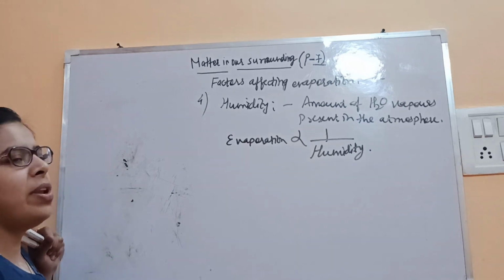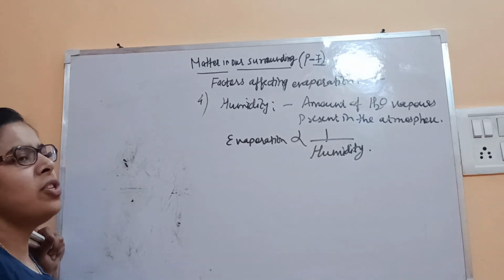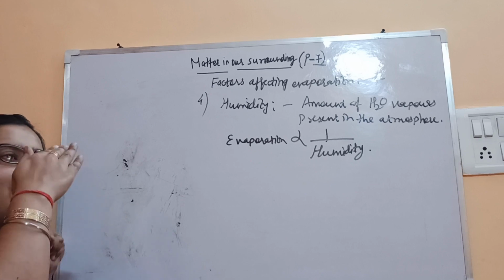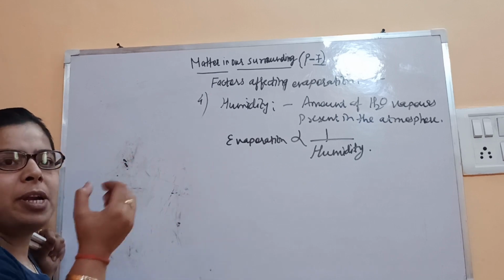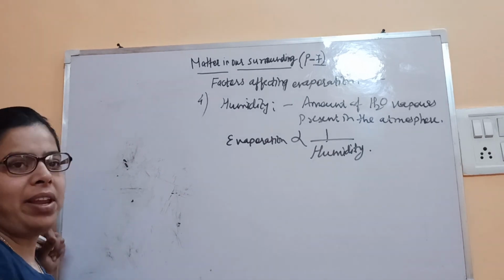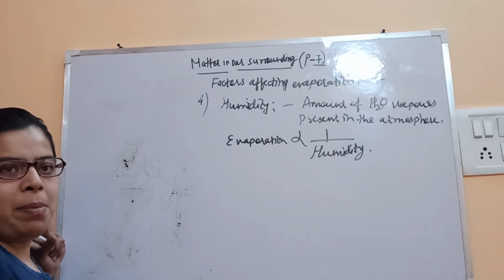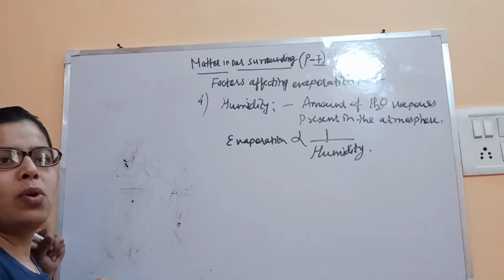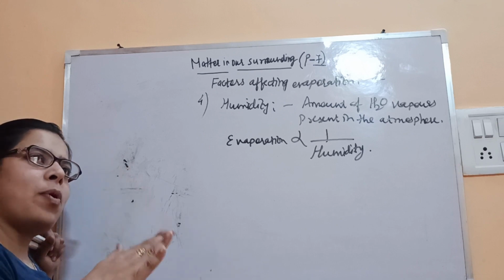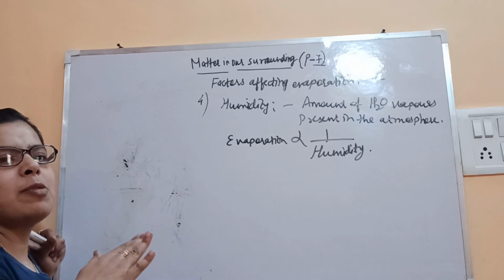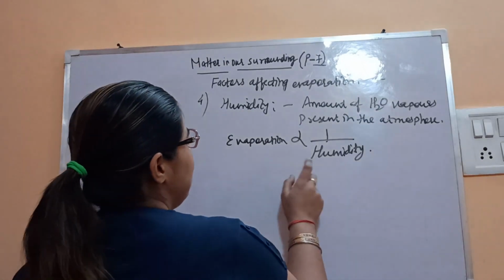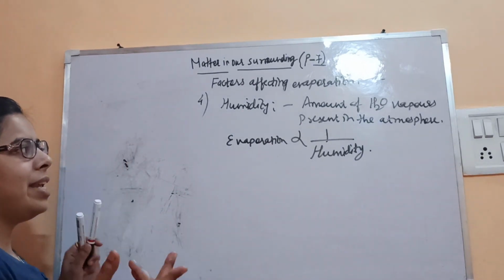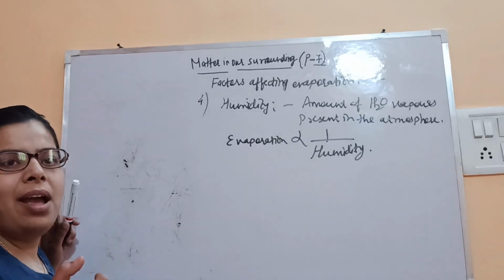So in that case, evaporation will be less, because evaporation is the change of the liquid into its vapor form. That vapor will not be accepted by the atmosphere because it already has a sufficient amount. So the process will take place at a very slower rate. So evaporation is inversely proportional to humidity, because the atmosphere will not be able to hold that water vapor.